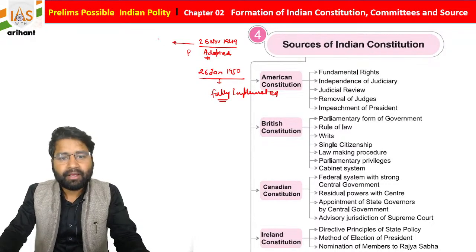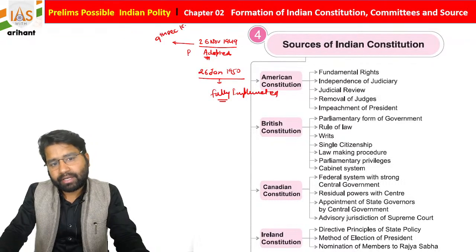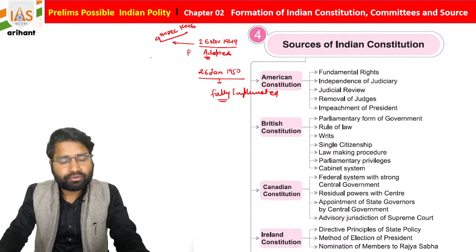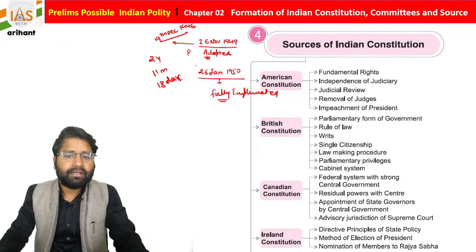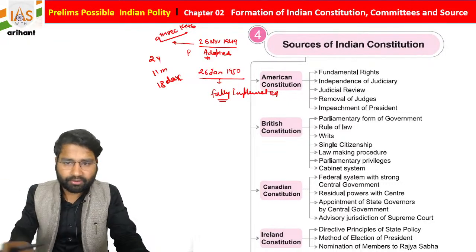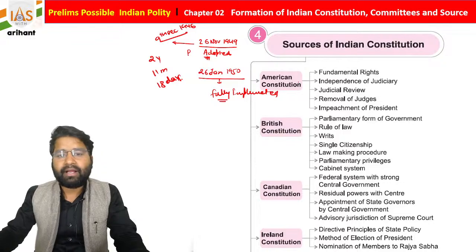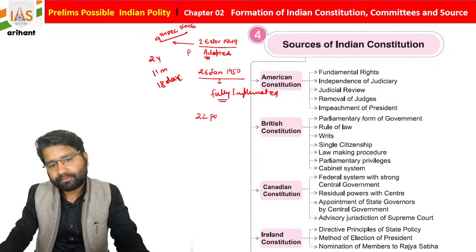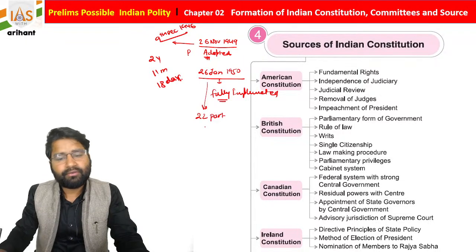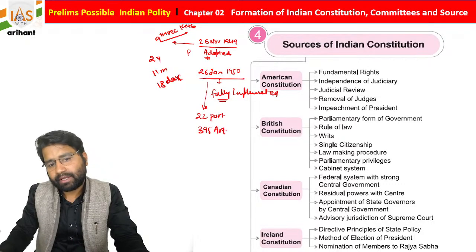How much time did it take to complete the constitution? The making of the constitution started from 9th December 1946, and it took 2 years, 11 months and 18 days. This is very important; you must go through each and every data point. Originally we have 22 parts, 395 articles, and 8 schedules.